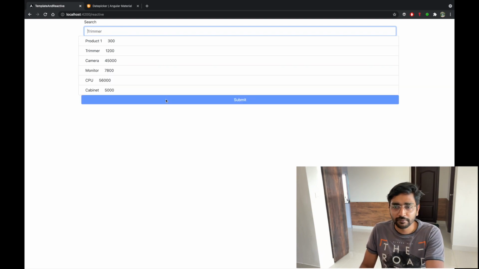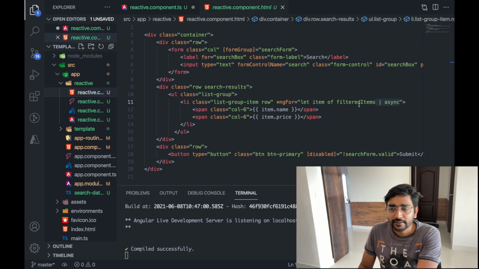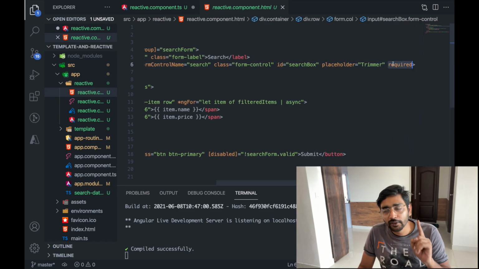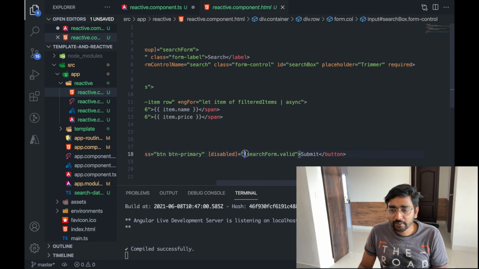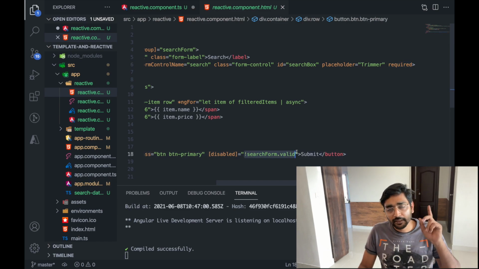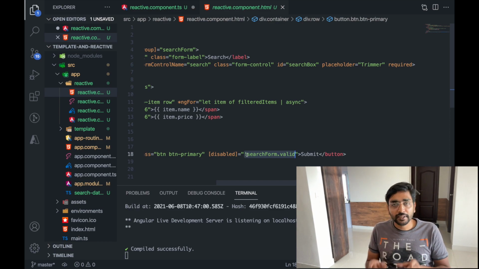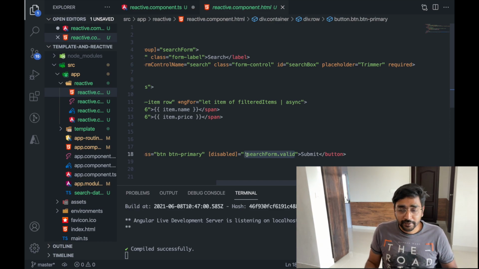Now there is one more thing which I want to show. Right now the submit button is disabled. This is one of the major powers of reactive form controls. I just wrote one word in the input box saying that this is required, and then I wrote another thing here in the submit button where I'm saying if searchForm is not valid, disable it.